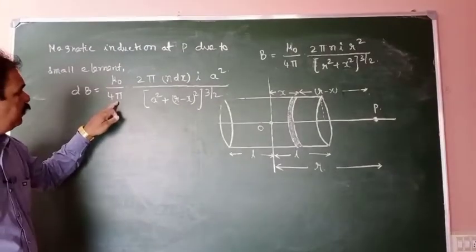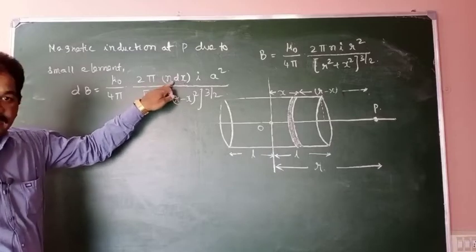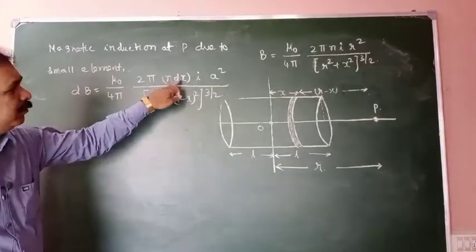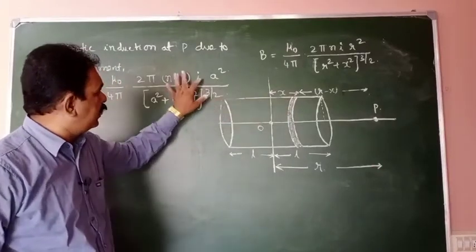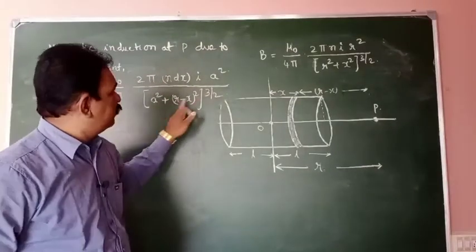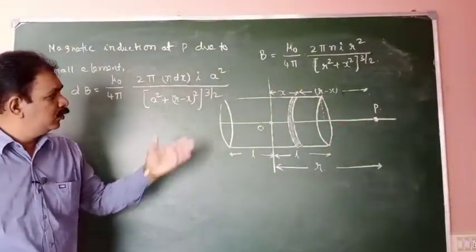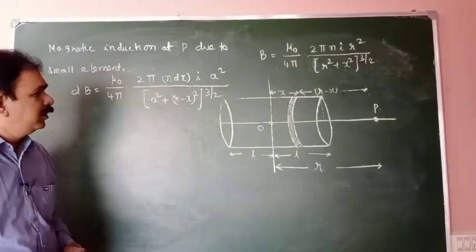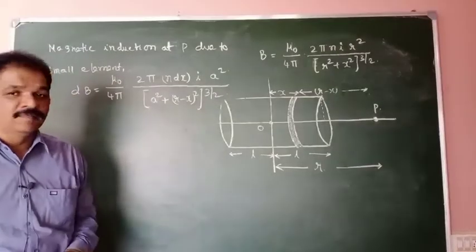So μ0 by 4π, 2π, n becomes n into dx, I into the radius, a², by a² plus (R minus x)² whole power 3 by 2. This is the formula. By applying this formula we will get the result.